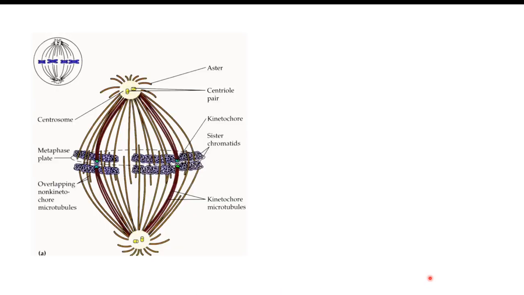Now I will try to explain more about the spindle formation. Here you can see metaphase, all the chromosomes are at the center, arranged at the equatorial plate, and here you can see a centrosome with two centrioles, a pair of centrioles. It is the half spindle. The spindles elongate and they get attached to the chromosome. So this is a chromosome with two chromatids. This is a chromatid, this is another chromatid.